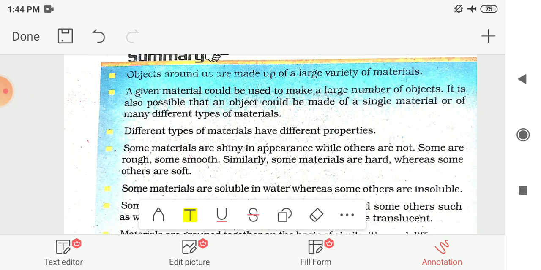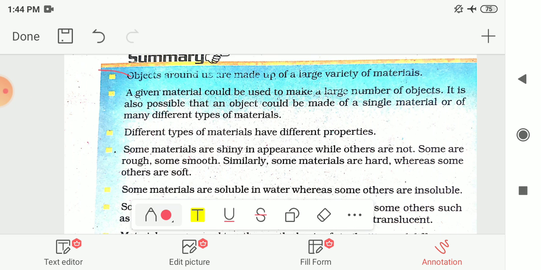Here the summary is given to you: objects around us are made up of a large variety of materials, and a given material could be used to make a large number of objects. It is also possible that an object could be made up of a single material or of many different types of materials.